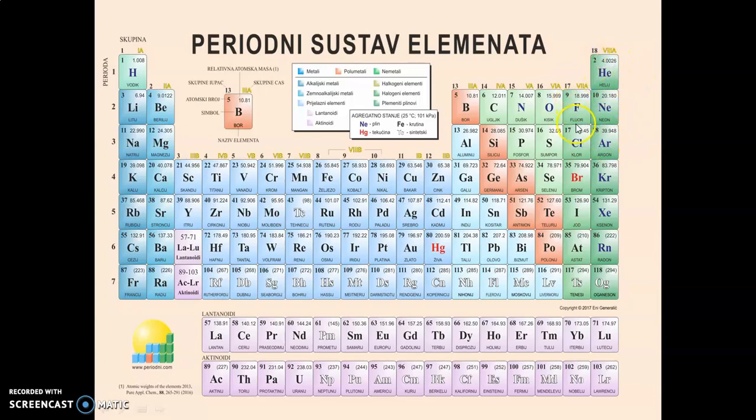Group 17 is fluorine, chlorine, bromine, iodine, astatine. These are halogen family members. In the periodic table, here hydrogen, helium 2, lithium 3. These are the atomic numbers of these elements: beryllium 4, boron 5, carbon 6. The elements are arranged in increasing atomic numbers in the periodic table. So we will see the next slide.